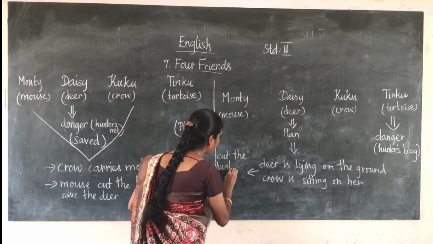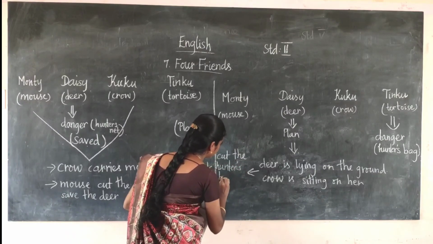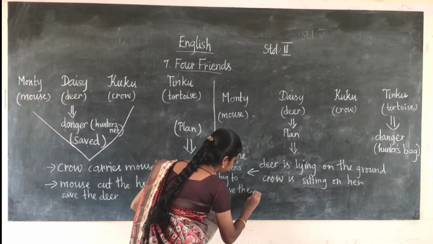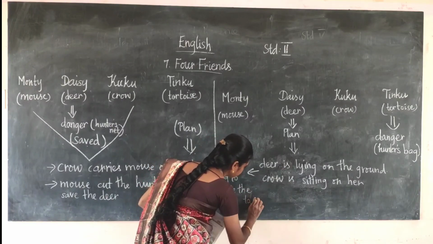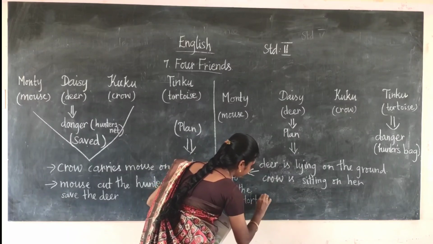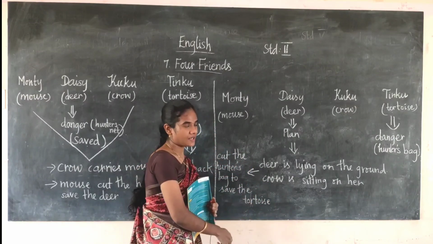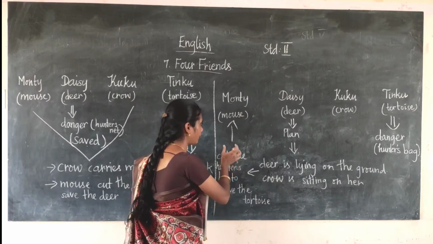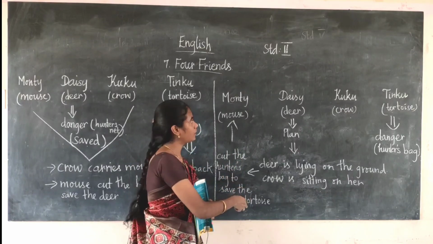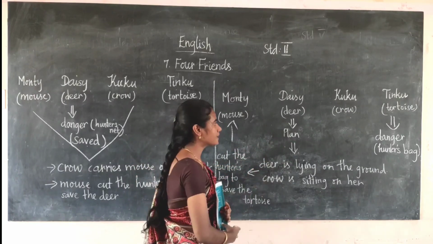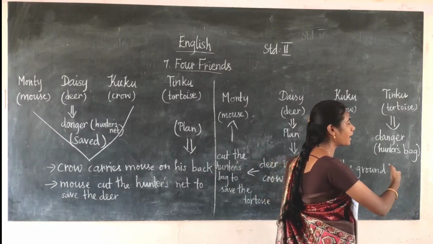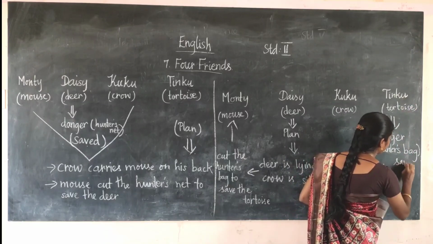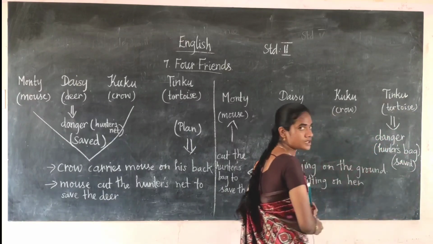The mouse cut the hunter's bag to save the tortoise. This was done by the mouse. Now the tortoise was saved. After the bag was cut, the tortoise came down. Now the tortoise was saved.